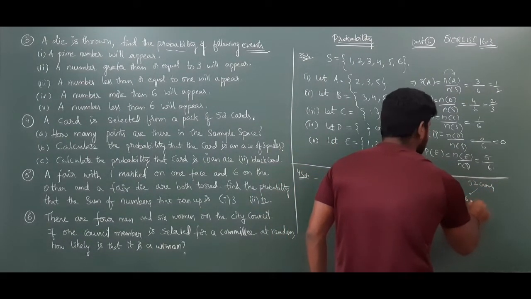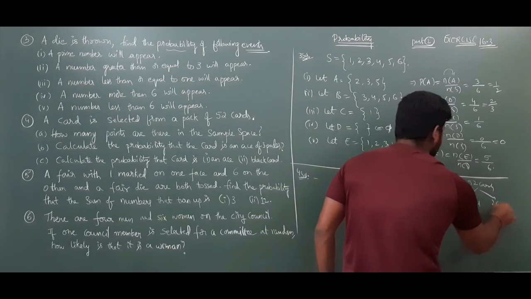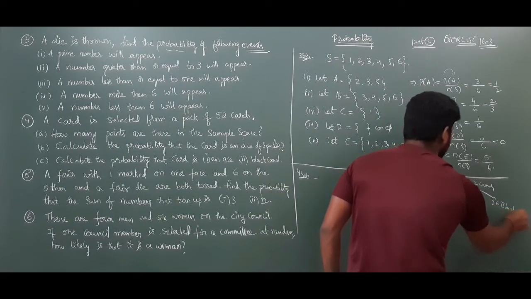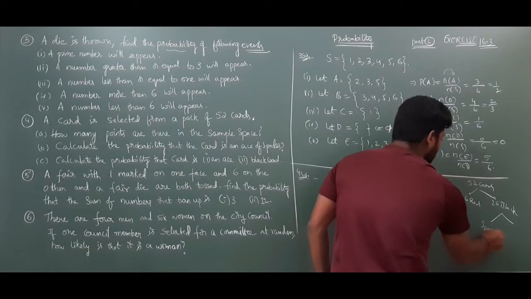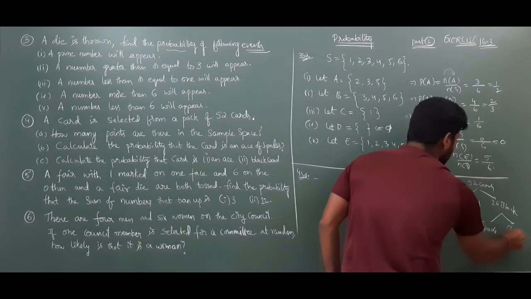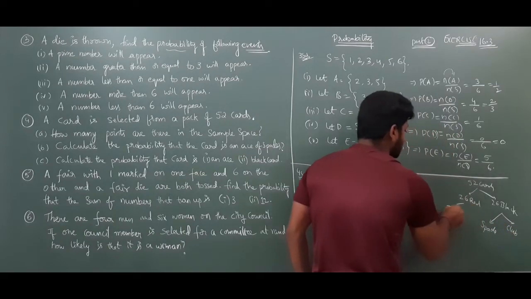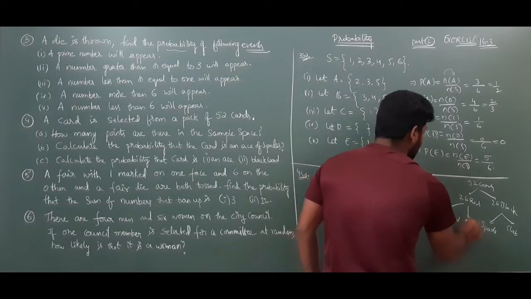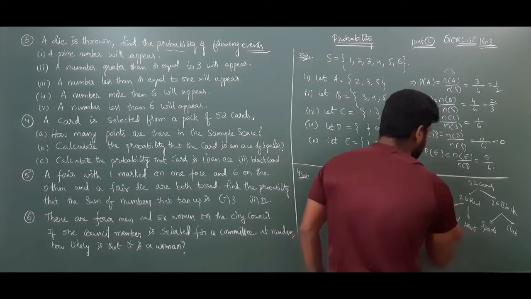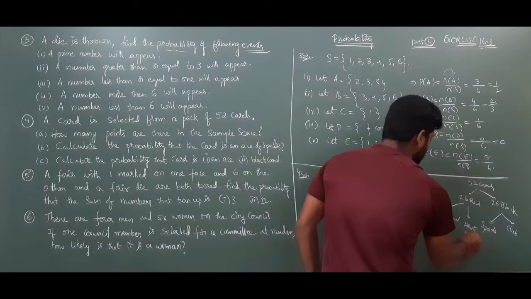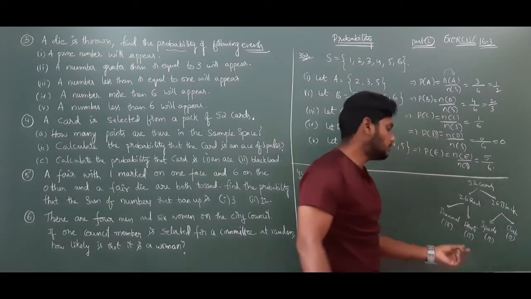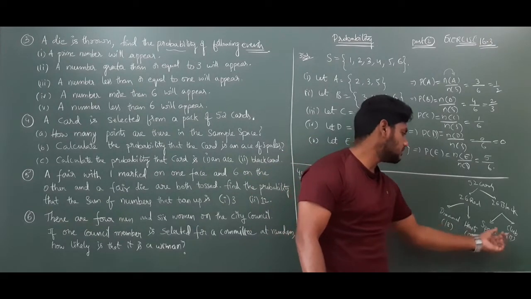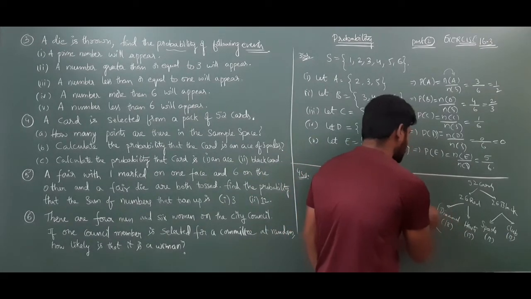In that, 26 red will be there, and again 26 black will be there. In that black, again two types: one is a spade, another one is a club. Again in this red also two types, diamonds and also hearts. So each will have 13 and 13. So in 13 in each, we will consider these as suits.